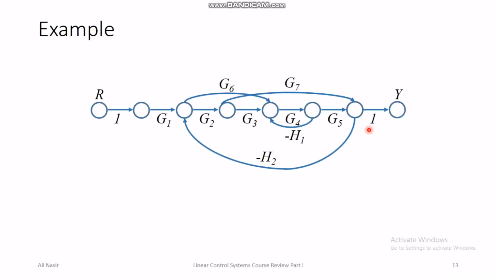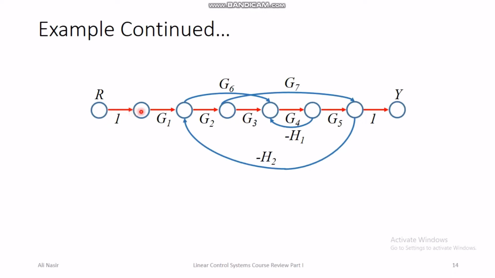For example, let us suppose that we have a block diagram for which we have developed the signal flow graph. So this is the signal flow graph of suppose an industrial process in which there are different systems connected in series, and there are different combinations, feed forward and feedback combinations involved in the industrial process, and this is the input of the process and this is the output of the process. So we wish to find the transfer function. First we start calculating the direct paths.